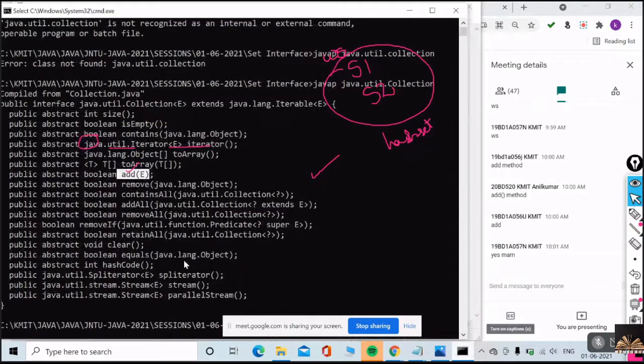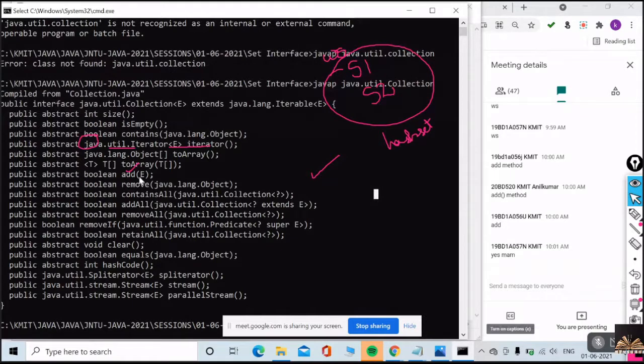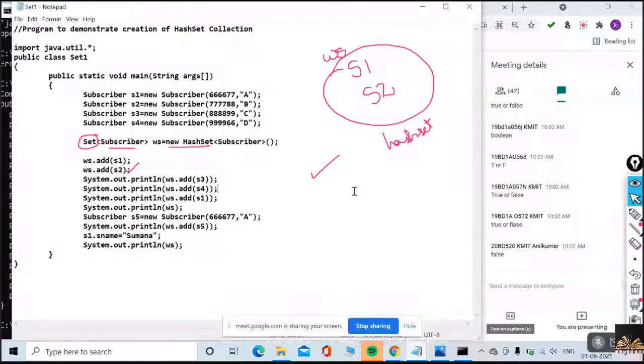Guys, can you please observe what type of method the add method is? What does it return? Boolean. Yes or no? True or false? If I successfully added to the hash set, then I'll get true. Otherwise, I'll get false. Very good.